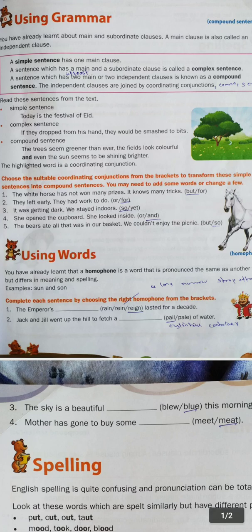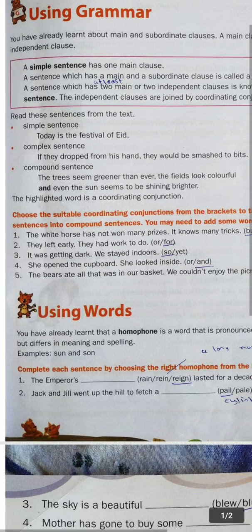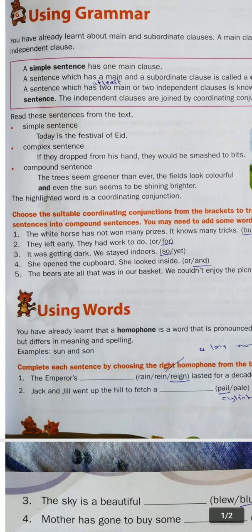So now, if you can see here, the examples of all these three sentences are given. Simple sentence. What is the example? Today is the festival of Eid. So today is the festival of Eid. That is a main clause, and it has a subject and a helping verb. So this is the example of a simple sentence.